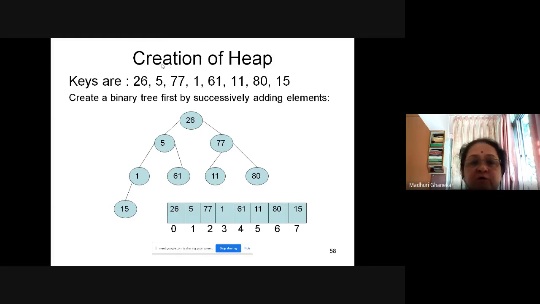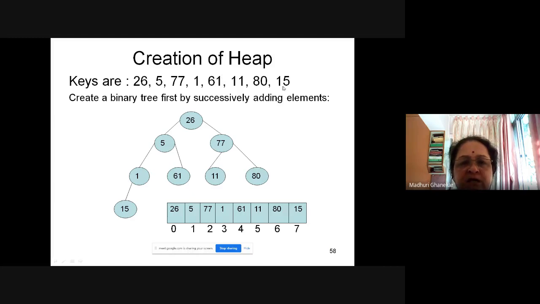One of the steps of heap sort is the creation of the heap. Given any list of numbers, how do we create a heap? Here I'll be explaining the max heap; on similar lines, you can try out the min heap.